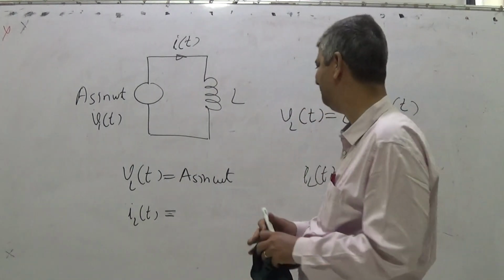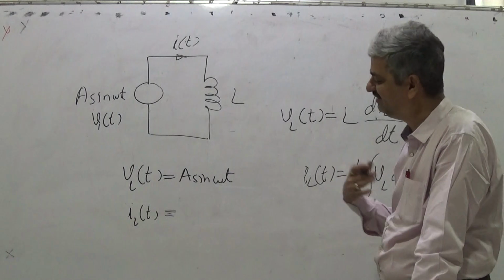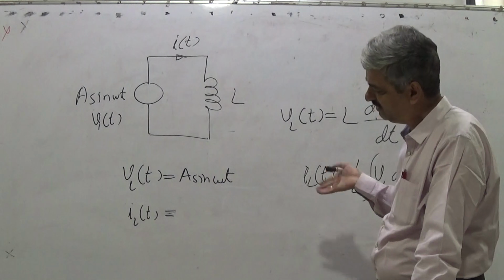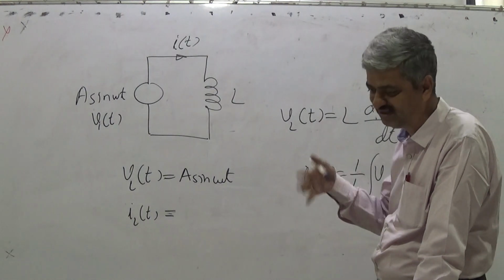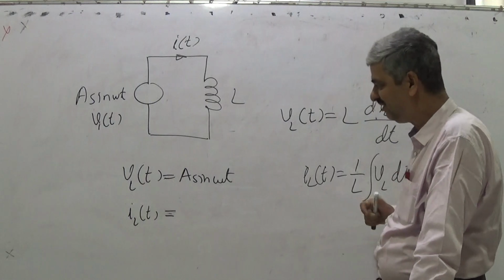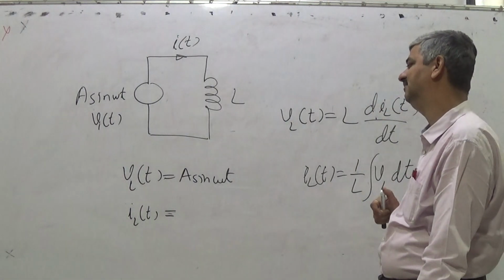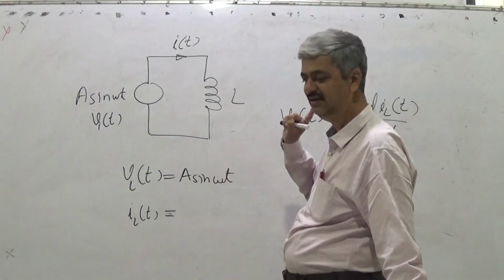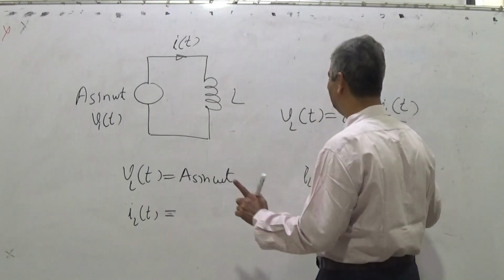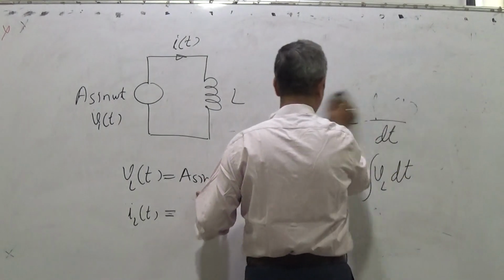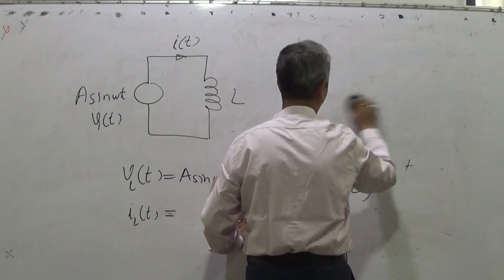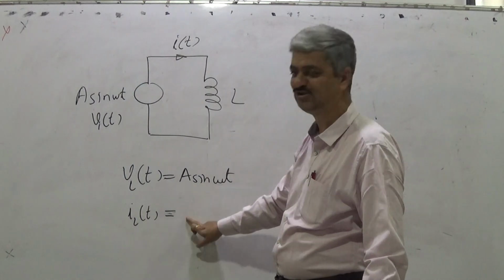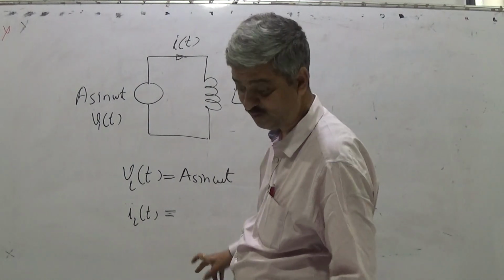Instead of that, I can find it another way. It is classical, so I will not go into it, but you can find i_L(t) by some trial and error method. By trial and error, i_L(t) should be such that its derivative is a sine omega t. So instead of finding the integration, since the derivative is a sine wave, this must also be a sine wave of the same frequency.